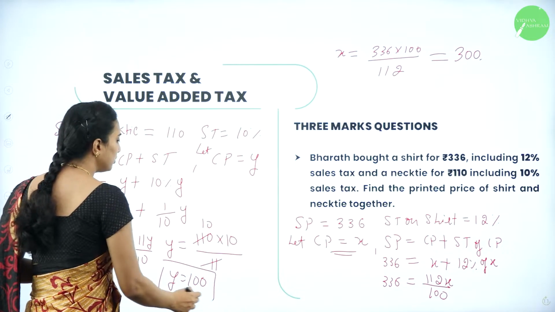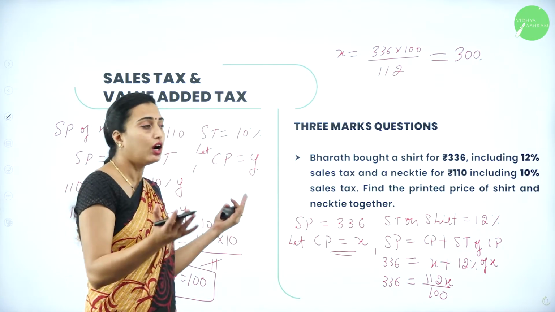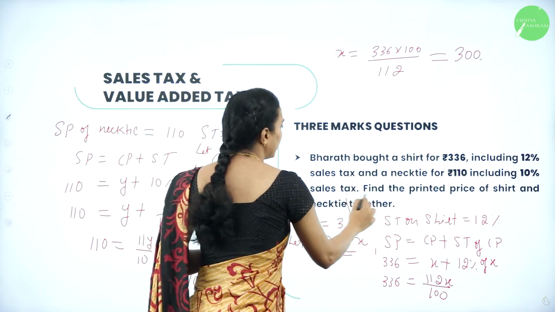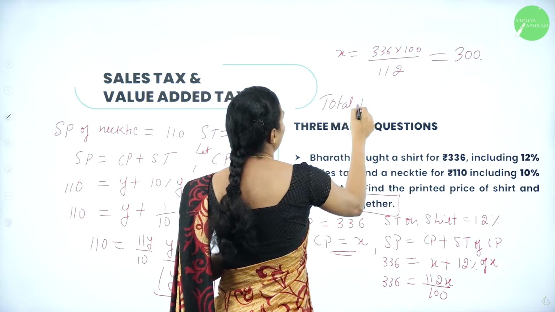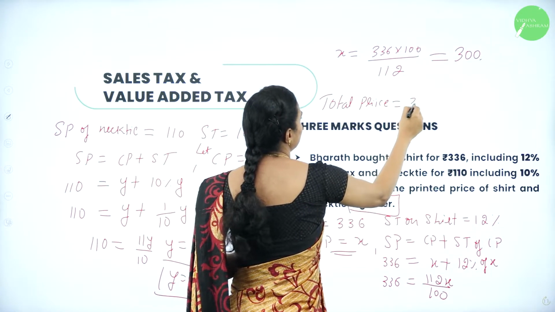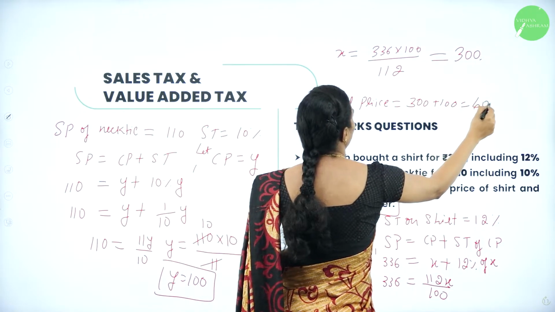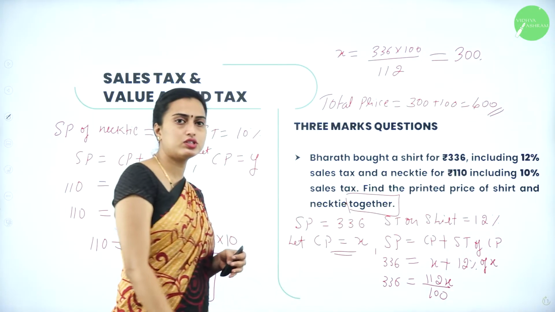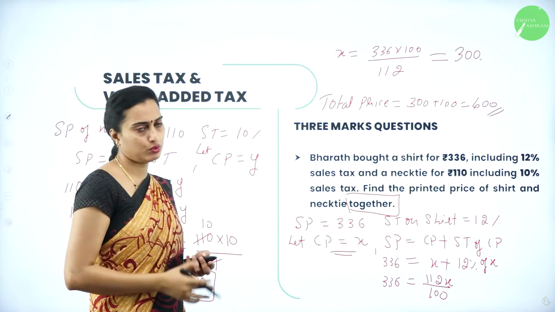But what have they asked you to calculate? X you got 300, Y you got 100, and they have asked for the total price together. Therefore, the total price of the shirt and necktie is equal to 300 plus 100, which is equal to 400. Got this one? Okay, we'll move on to the next question.